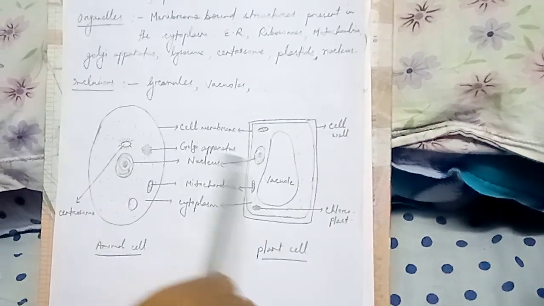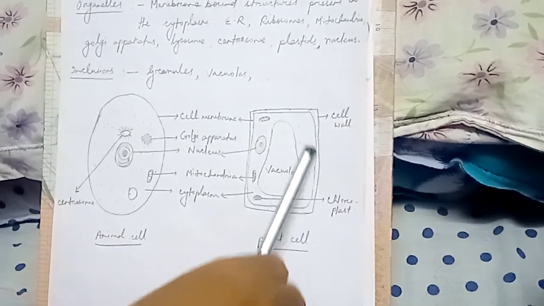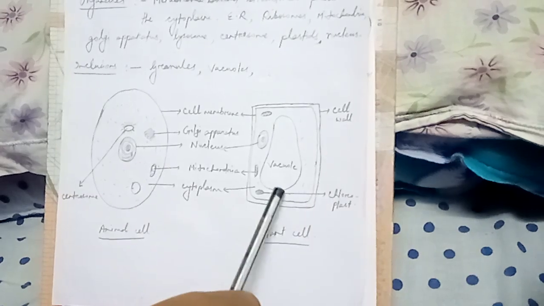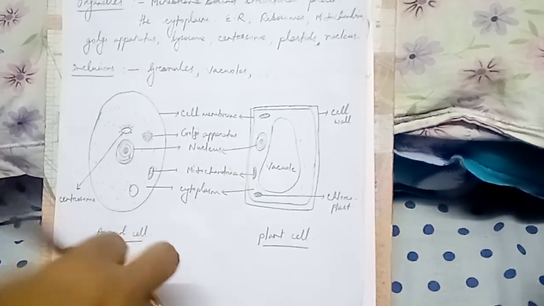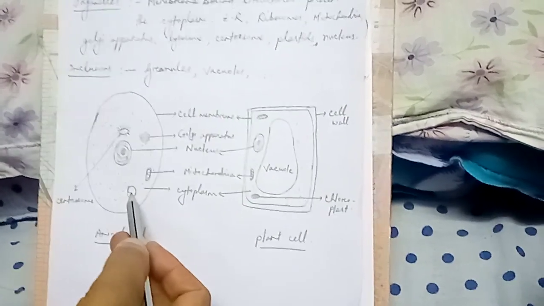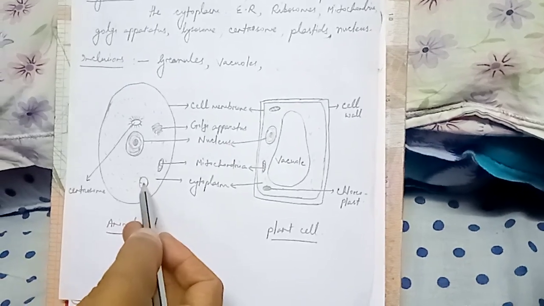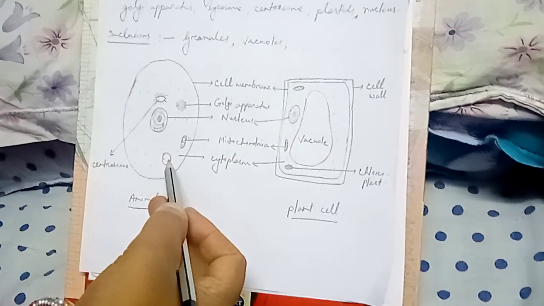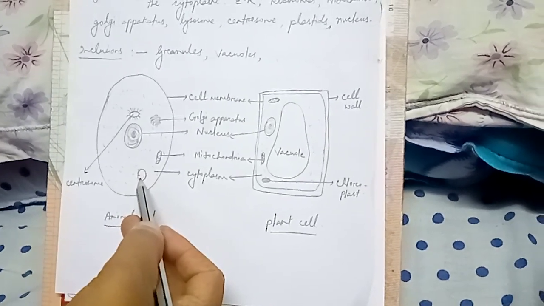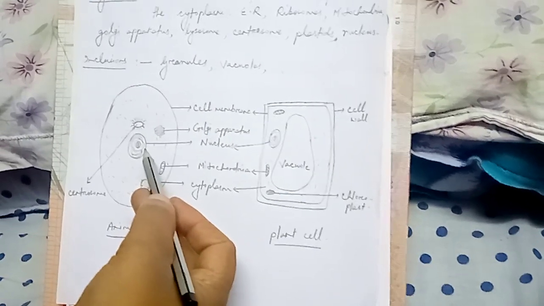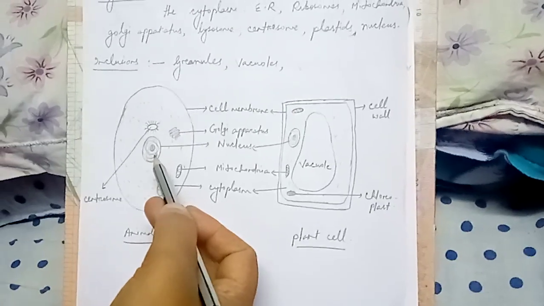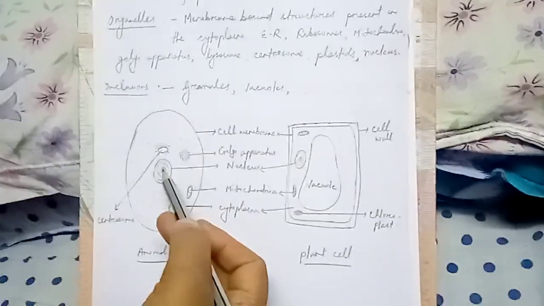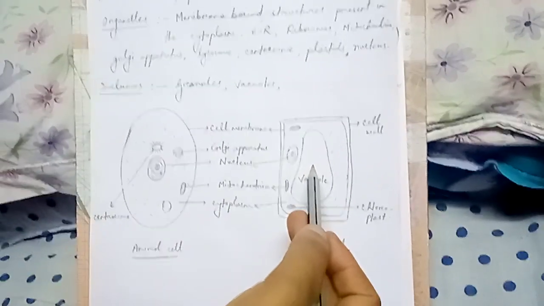Next, we have a big vacuole which you can see in the center of a plant cell. But in an animal cell, this vacuole, even though it is present, is very small in size. Now this vacuole may or may not be present in an animal cell. Coming to the next important part, that is the nucleus. You can see in an animal cell, the nucleus is present in the center, but in a plant cell, because of